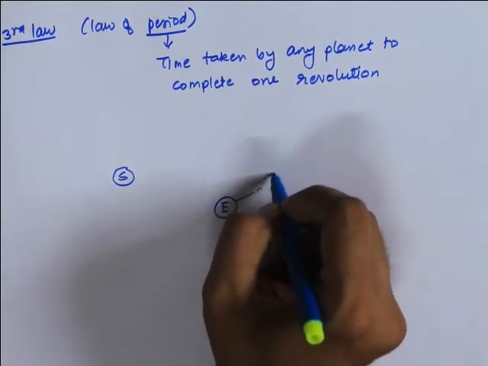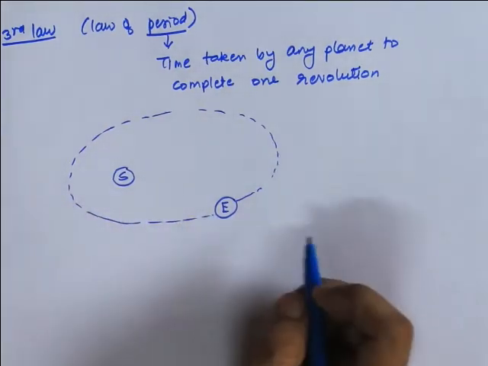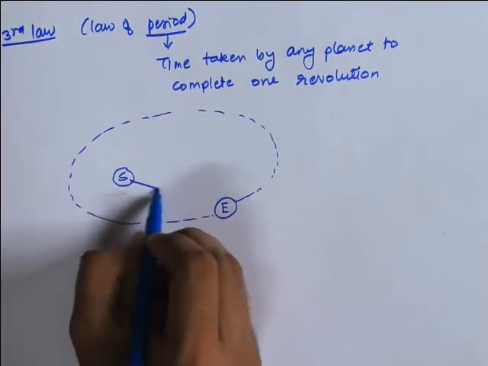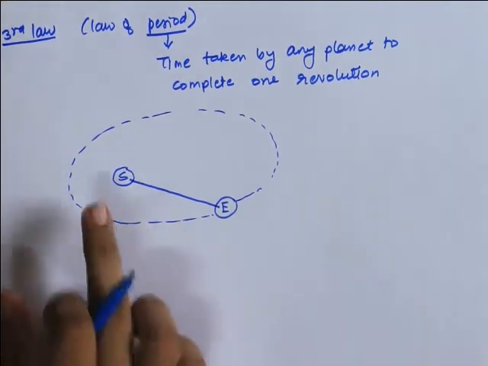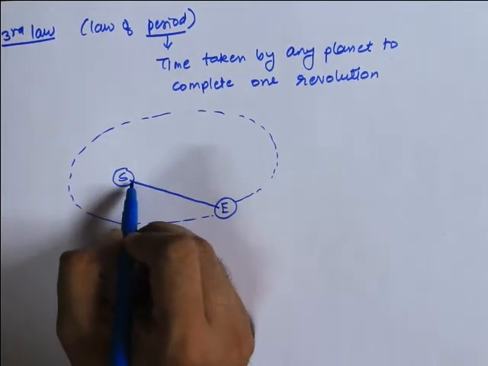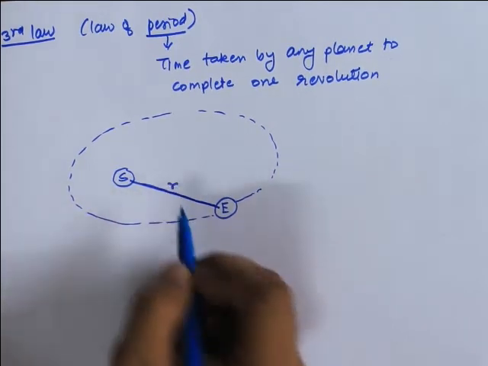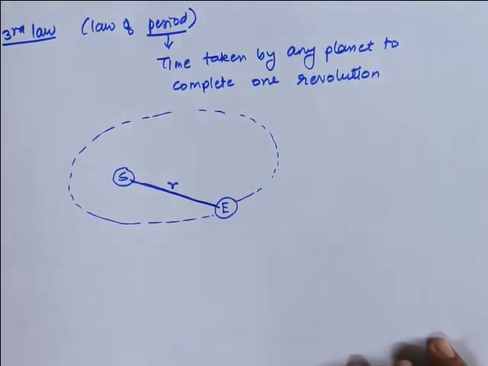From the first law we say that the Earth moves around the sun in an elliptical orbit. If I join the distance between the sun and the Earth, I'm representing this by drawing this line which is known as the radius.